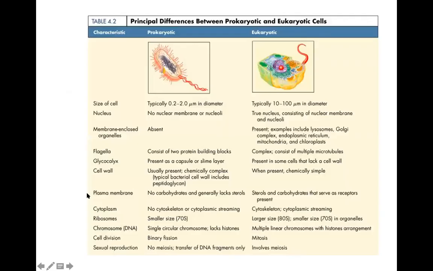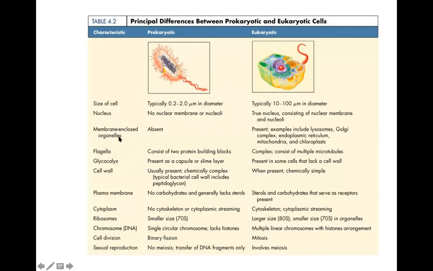So you all should know the difference between prokaryotic and eukaryotic organisms. The eukaryotic cell has a well-developed nucleus with a nuclear membrane.